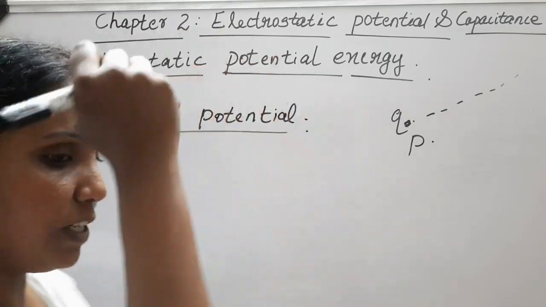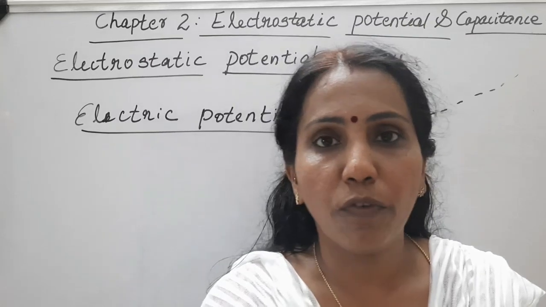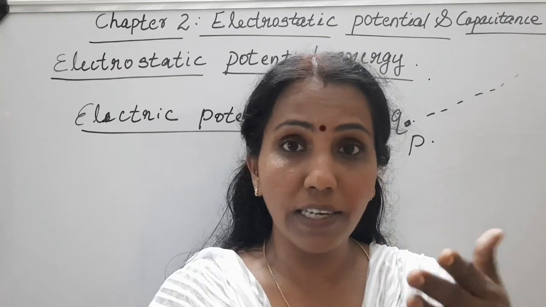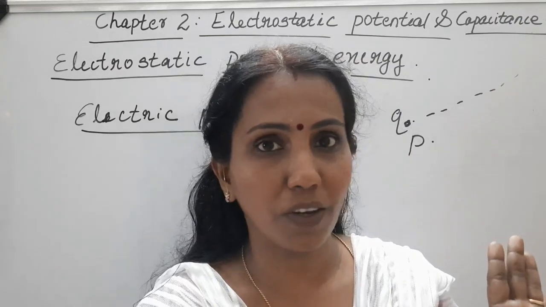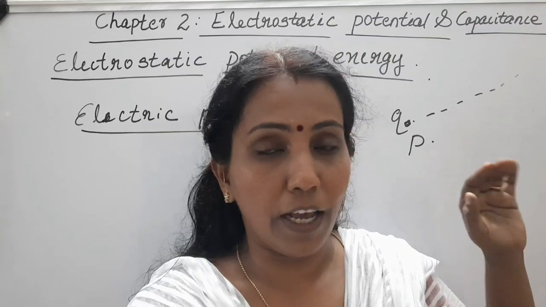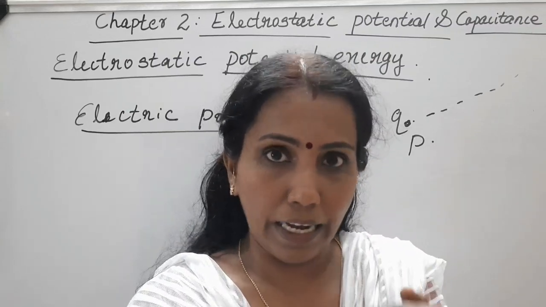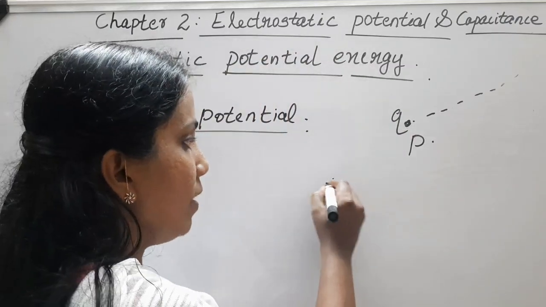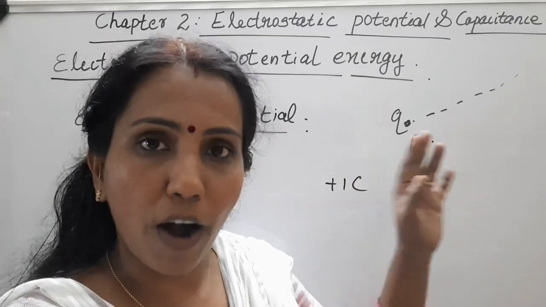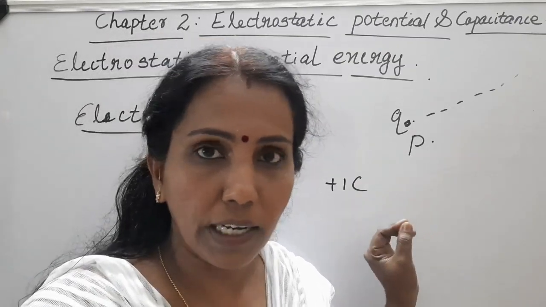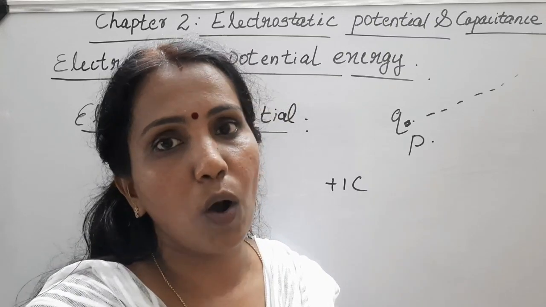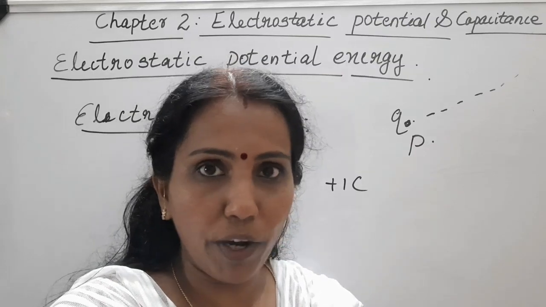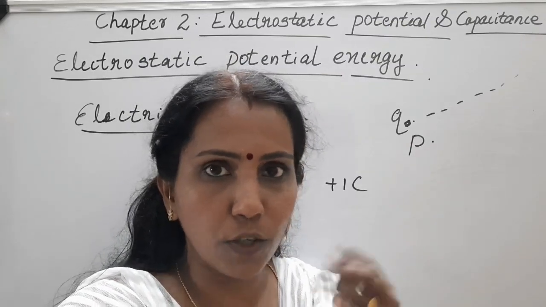In the same way as we define gravitational potential, we can define electric potential. Electrostatic potential energy is the work done in bringing any charge Q from infinity to that point. Electrostatic potential is the work done in bringing a unit positive charge from infinity to a particular point in the electric field. That work done is called electric potential. So electrostatic potential energy and electric potential are both different. So what is electric potential?